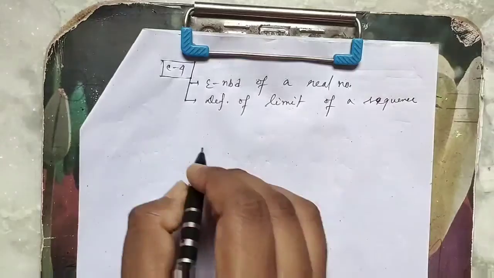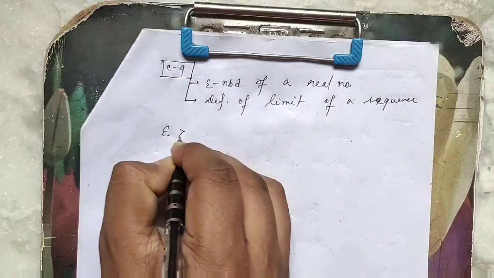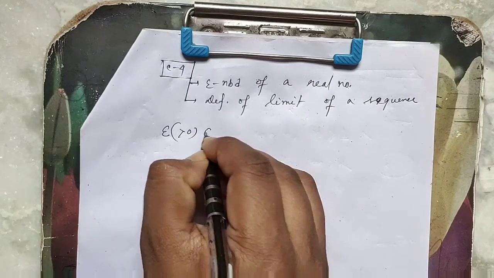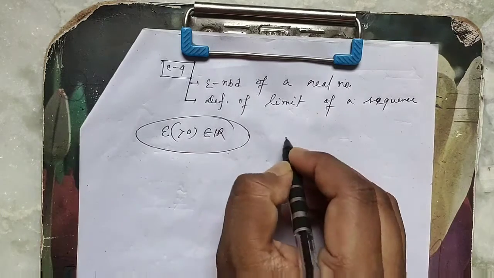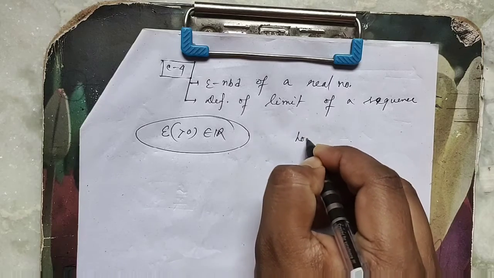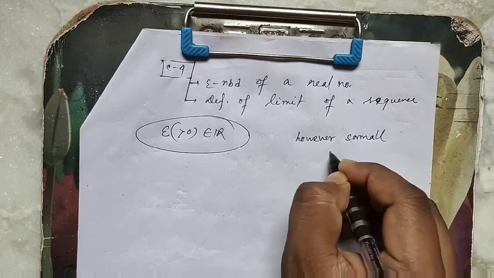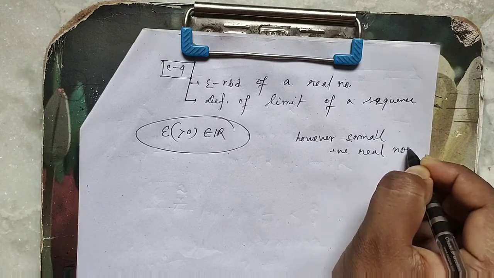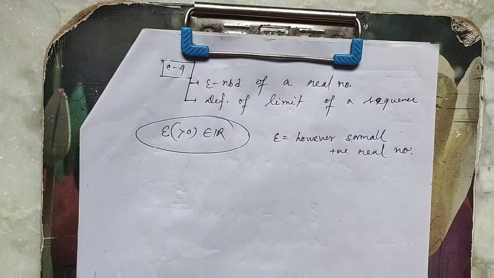Now first recall what is epsilon. We use epsilon as any positive real number, okay. Sometimes we use epsilon as however small positive real number, okay. Or sometimes we use this as a positive real number, okay.